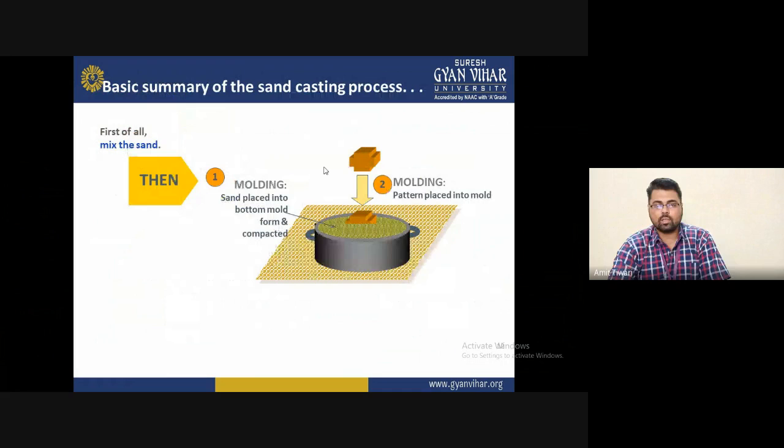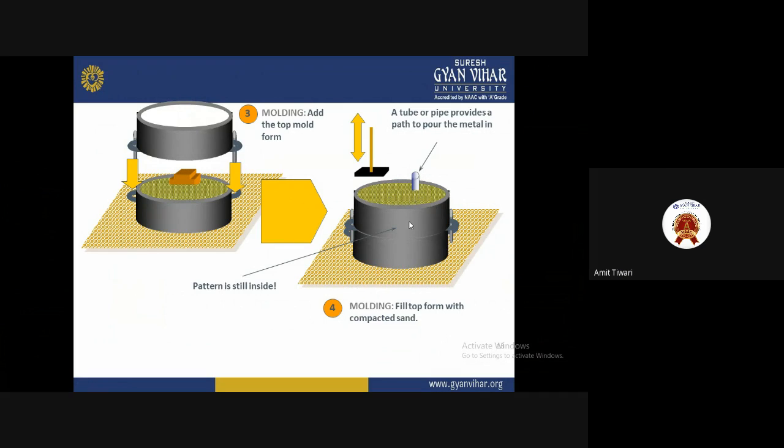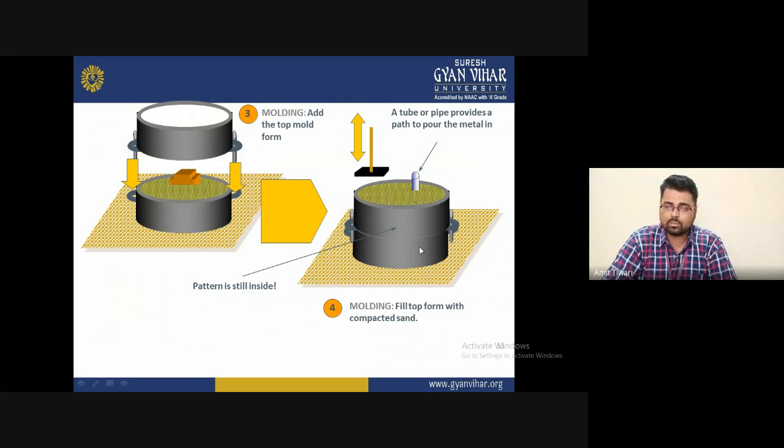First of all, mix the sand, and we can say molding, where the sand is placed together into the bottom and formed as compacted. The second point is molding, where the pattern is placed into the mold. The third one is molding, where the top half of the mold is added, which is formed and allowed to solidify over the liquid material. In this diagram you can see the drag and cope completely tied together, and there is no chance for air to pass into the metal without opening this structure.